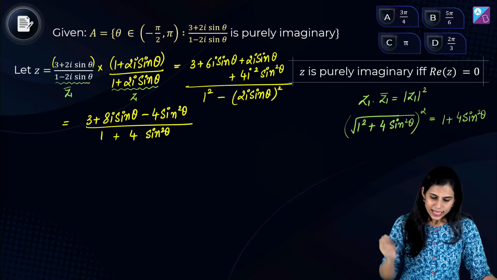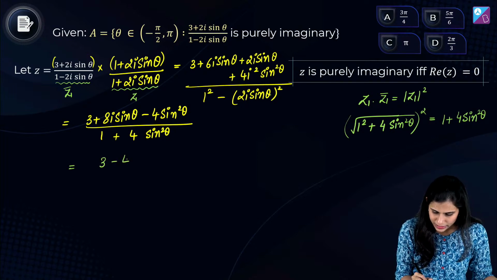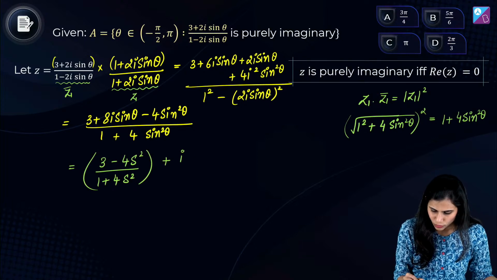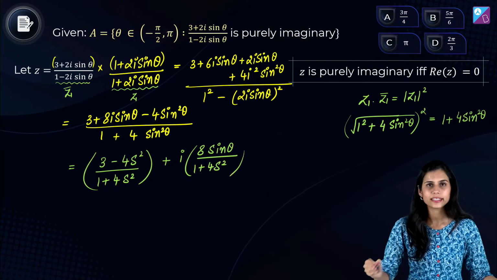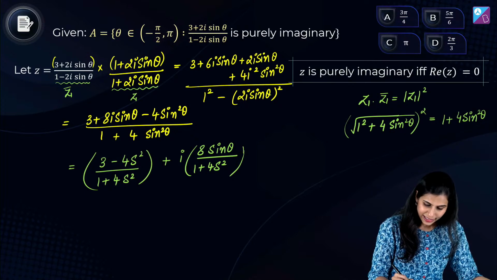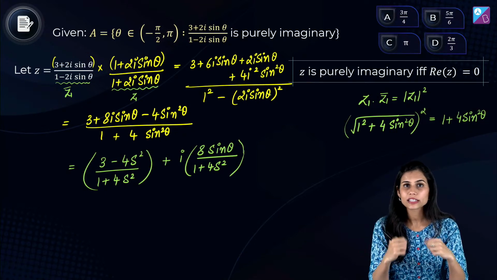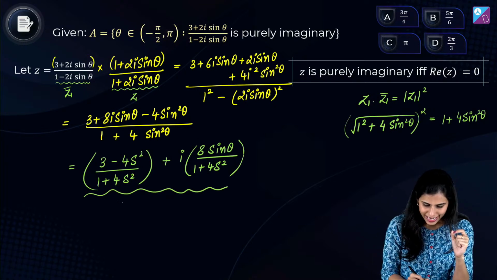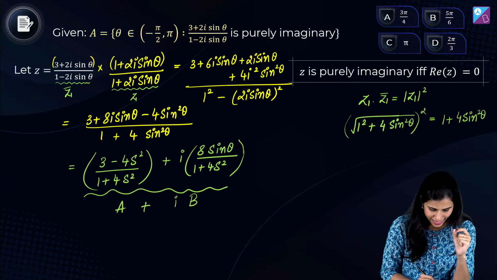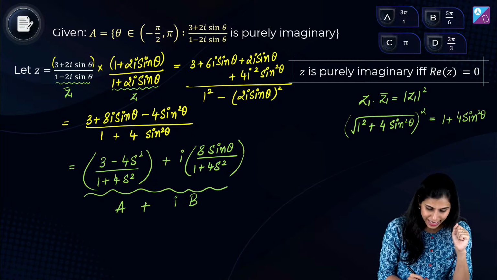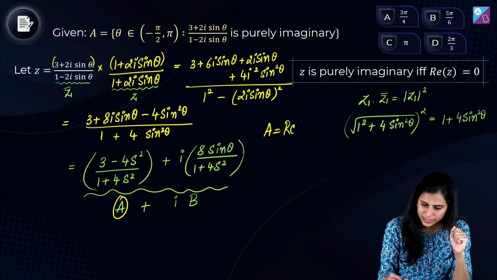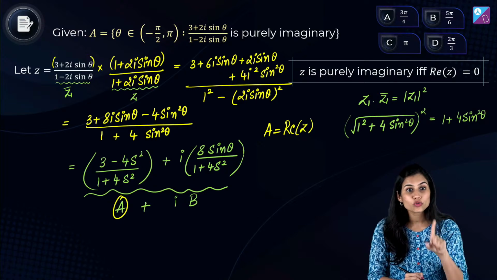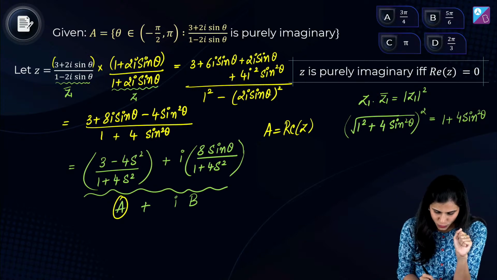Both are correct. Now this gives us (3 minus 4 sine square theta) upon (1 plus 4 sine square theta) plus i times 8 sine theta upon (1 plus 4 sine square theta). Obviously I have segregated the real and the imaginary part, because that was the agenda. And now I am done. Bingo people, we are done. Our expression has taken the form a plus ib. Congratulations. That means a is the real part of z, which I know was given in the question to be equal to 0.